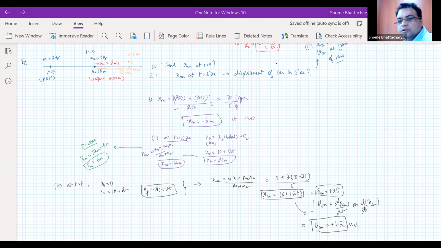Okay, people. So this is how we can track the motion of the center of mass if one or more particles within our system is in motion. And this is going to be very important because we look into situations like collisions and all, where we have to track the motion of the center of mass.